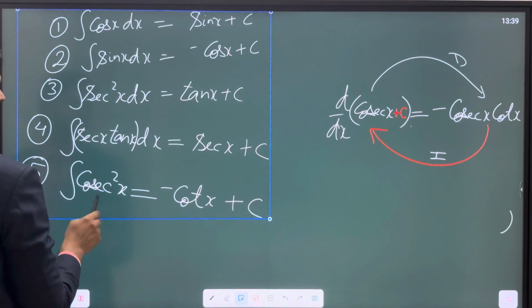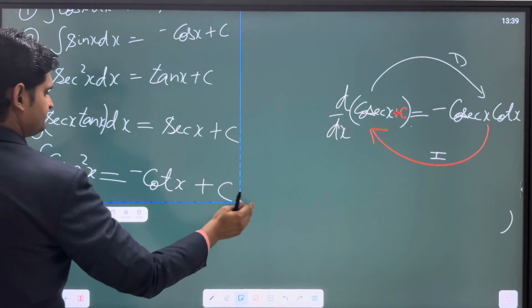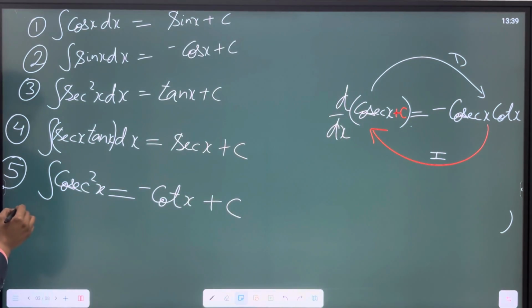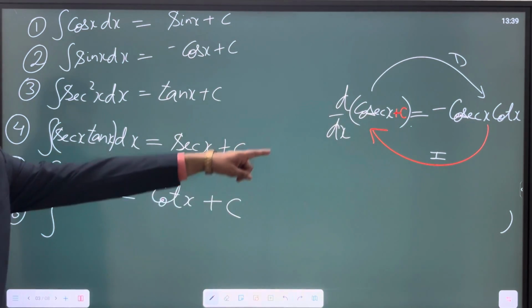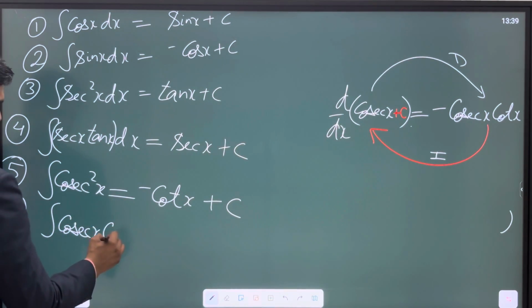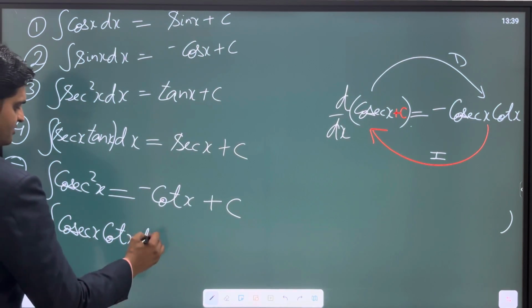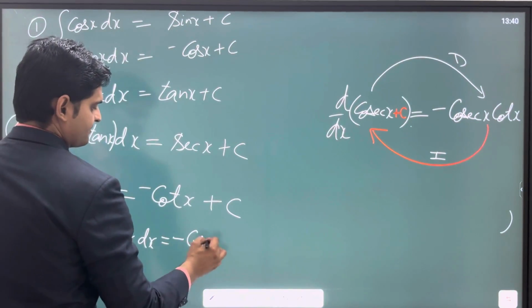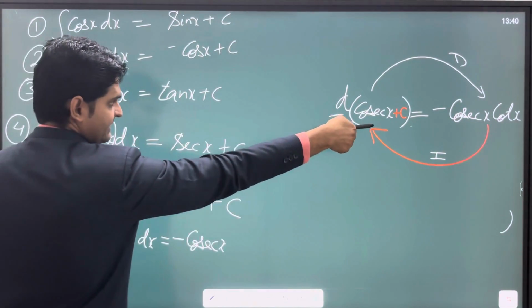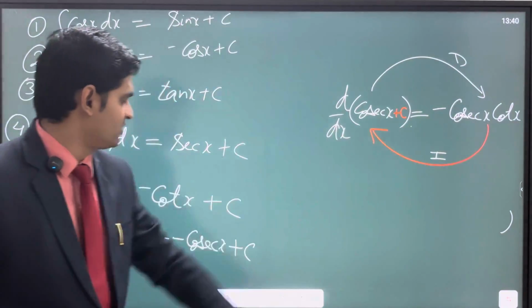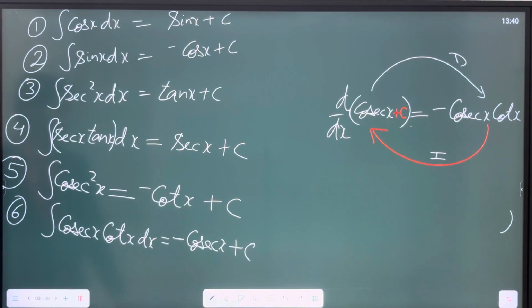All right, so let's write the next formula here. Integration of minus cosec x cot x, minus we'll write later on the RHS, will be equal to minus cosec x, right, plus c. I hope this much is understood, right? Integration of cosec x cot x with respect to x will be minus cosec x plus c, right?